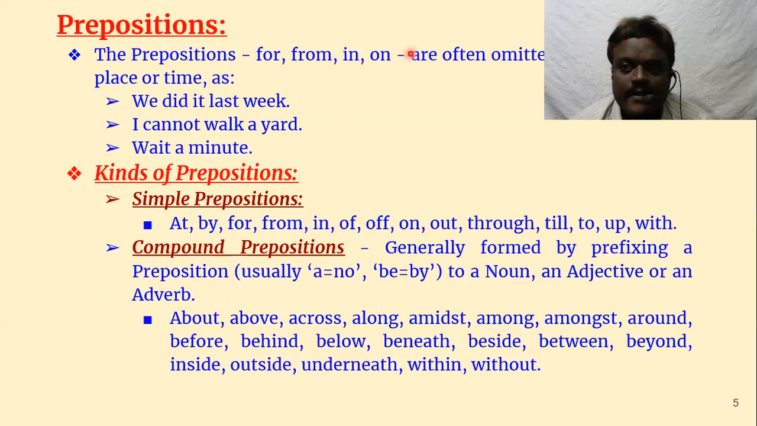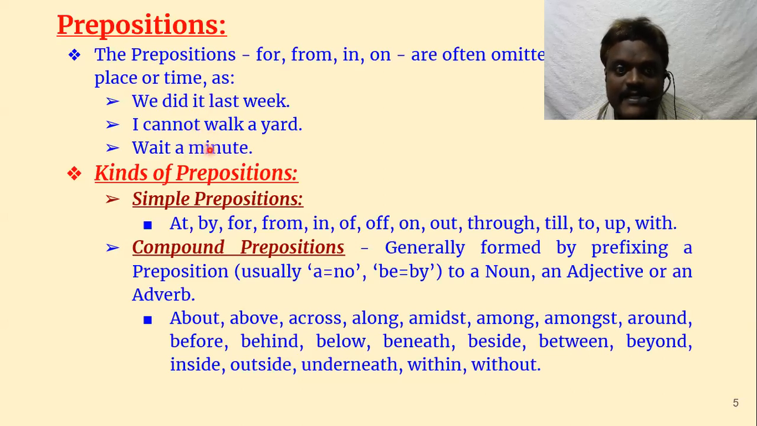Then the prepositions for, from, in, on are often omitted before nouns of place or time. Sometimes these prepositions are omitted, so you don't need to use them. It is quite understood that it is there. We did it last week. Actually, it should be we did it in last week, but in is omitted here. We did it last week is enough. I cannot walk a yard. It should be for a yard, so for is omitted here. Wait a minute. Even for is omitted here.